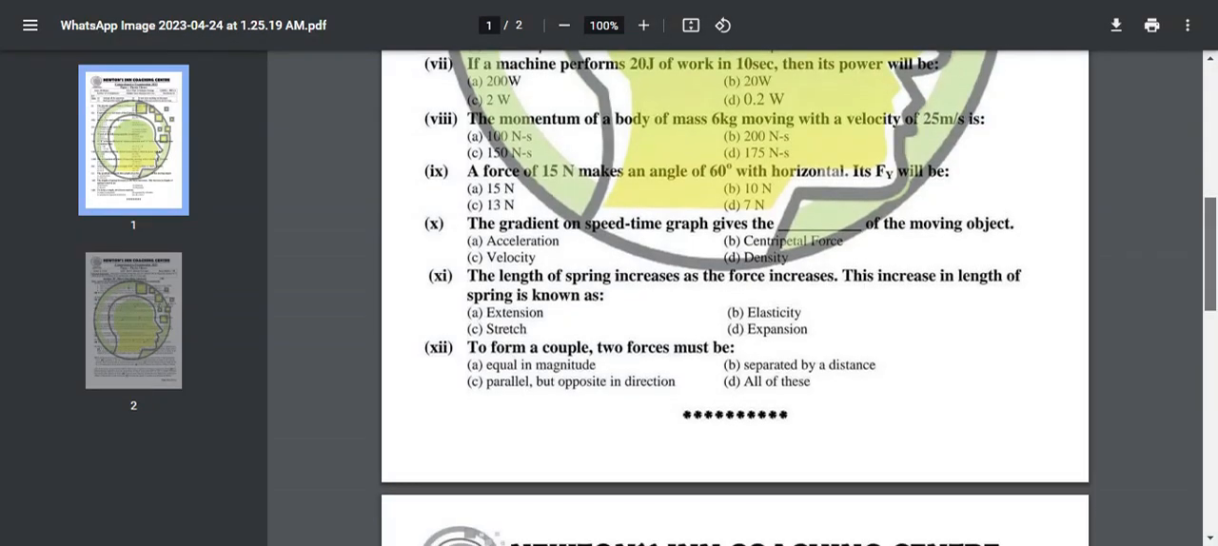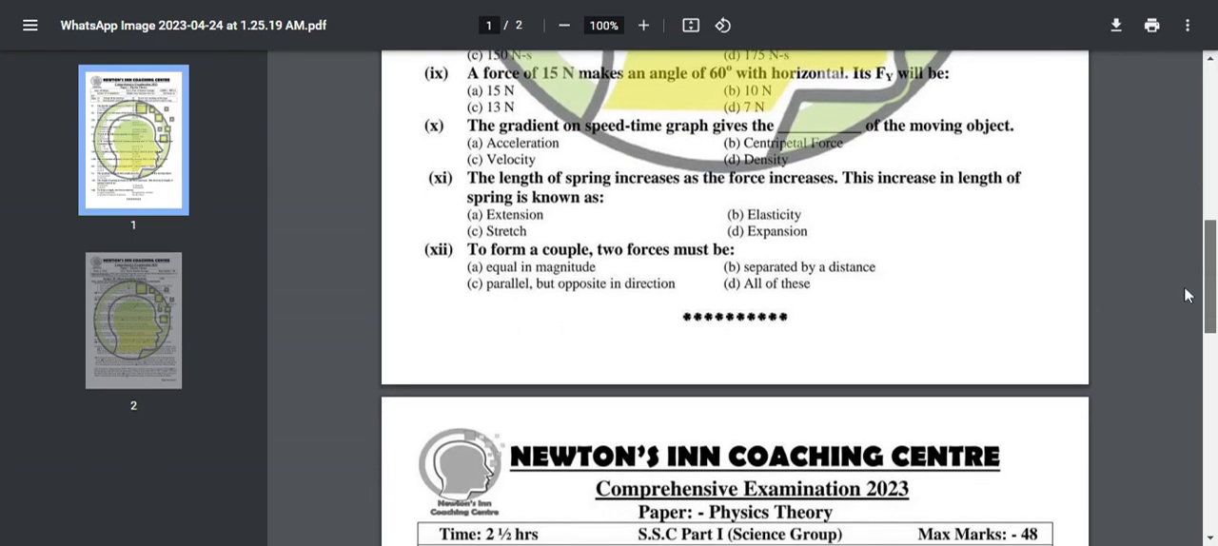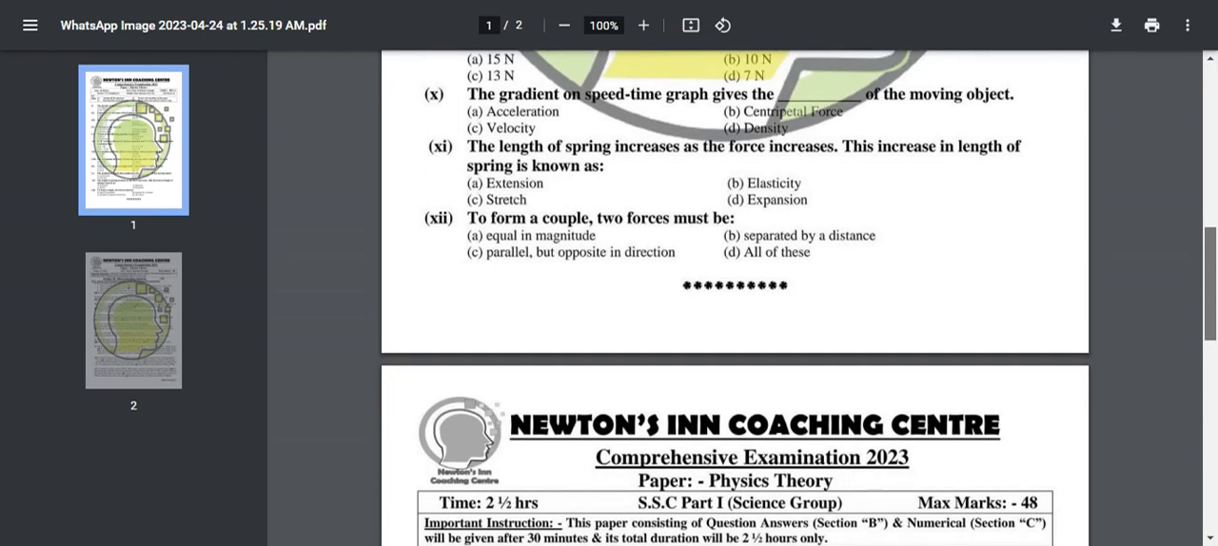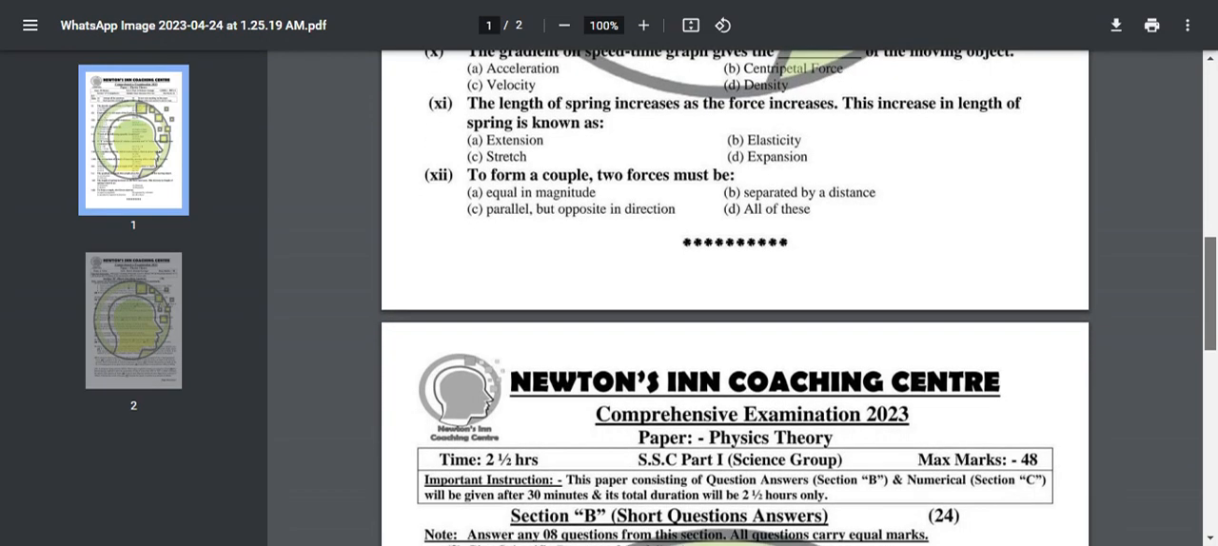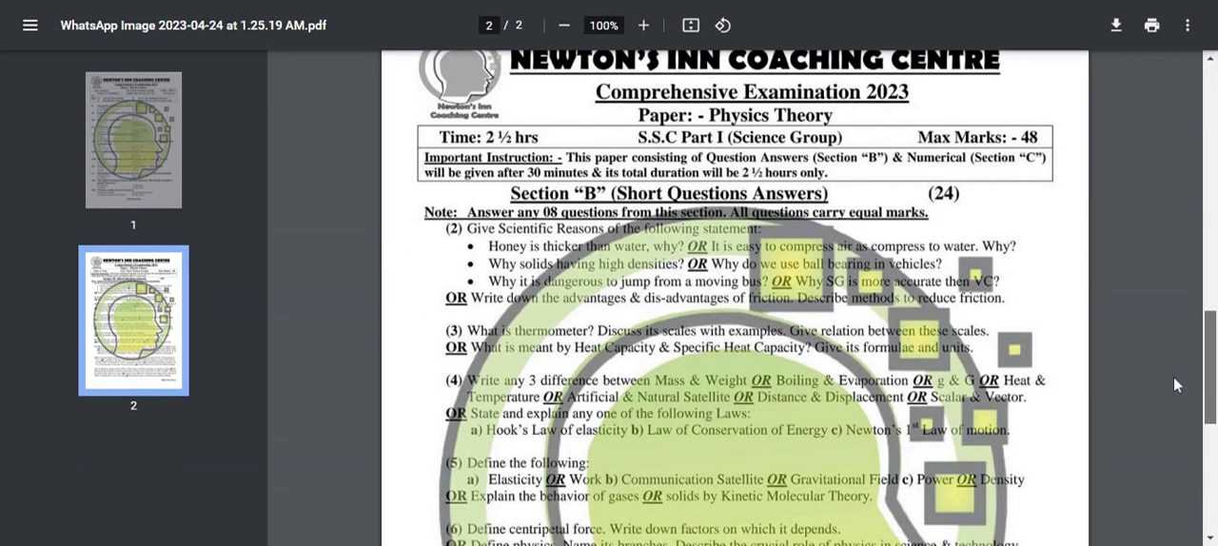You should go through these. And next we move forward to Section B, which is the short question answers. Answer any 8 questions from this section. All questions carry equal marks.